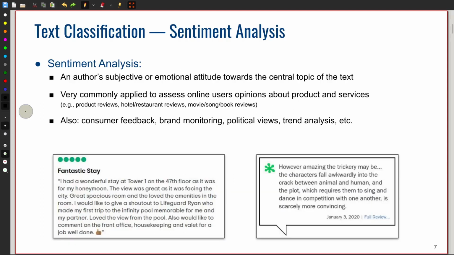As a last example, let's have a look at sentiment analysis, where the idea is to predict an author's subjective or emotional attitude towards a central topic of a text. This is commonly applied to online content, particularly to user-generated content, because nowadays it's quite common that users online share their opinion about certain products, services, or brands in general. And of course, companies would like to use this information as some kind of consumer feedback to identify if the users are generally happy with their brand, their products, or their services.